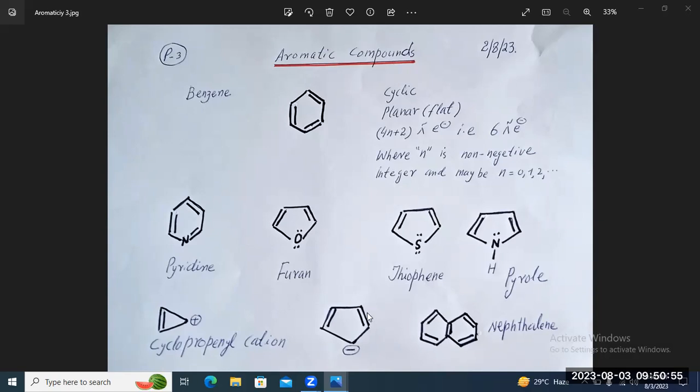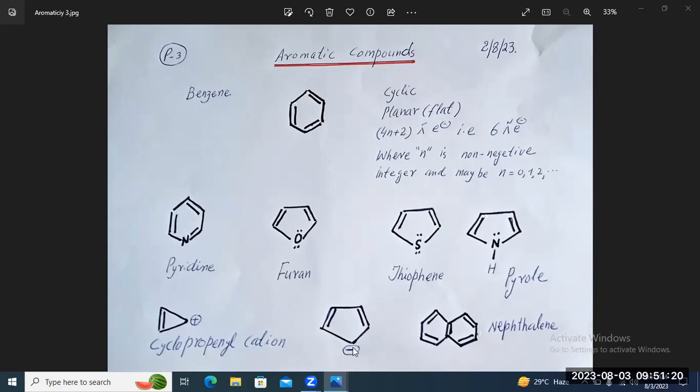See the example of this anion. Here the negative charge also resembles the pi electrons, which make a two electron system. This pi bond is in conjugation with this. This pi bond is in conjugation with this.